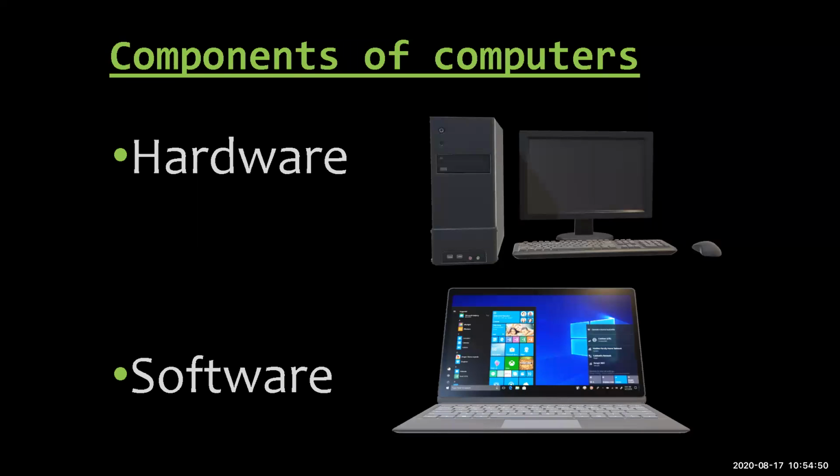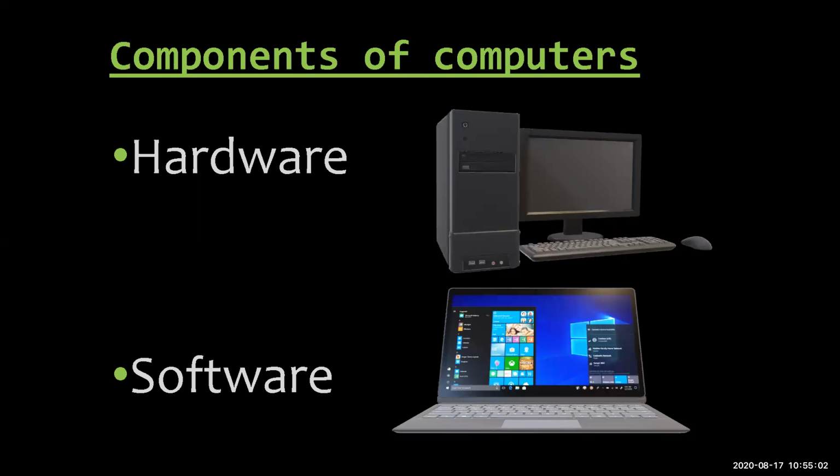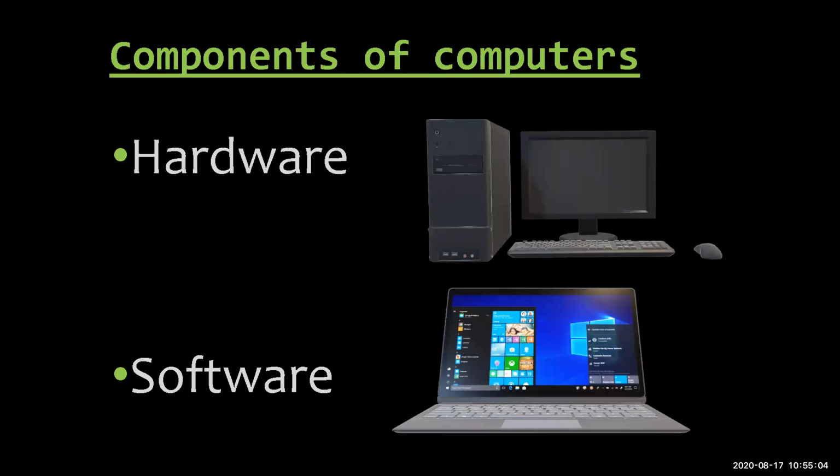Now next we will see the components of computers. The components are hardware and software. What is hardware? Hardware consists of all the electronic and mechanical parts used in computers. RAM, ROM, CPU, screen, mouse, keyboard, all of these are the electronic and mechanical parts, known as the hardware components of computers.